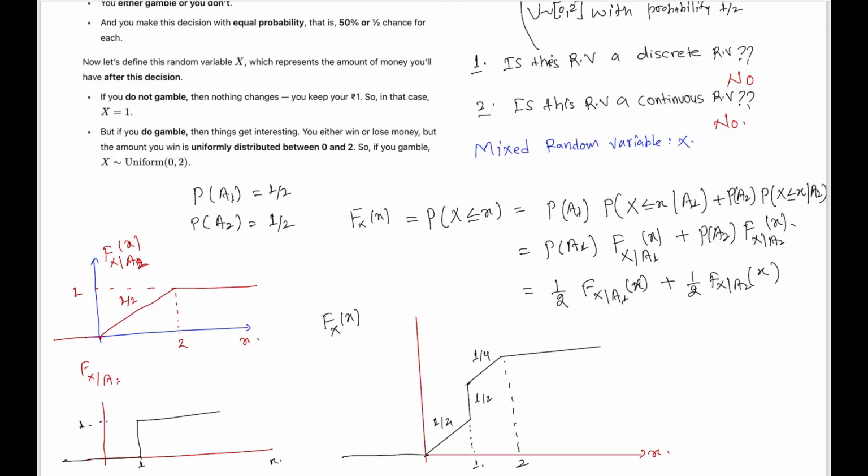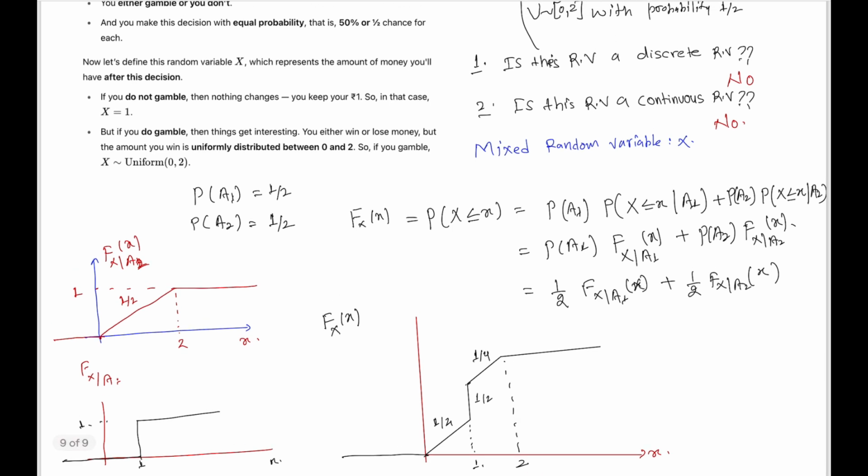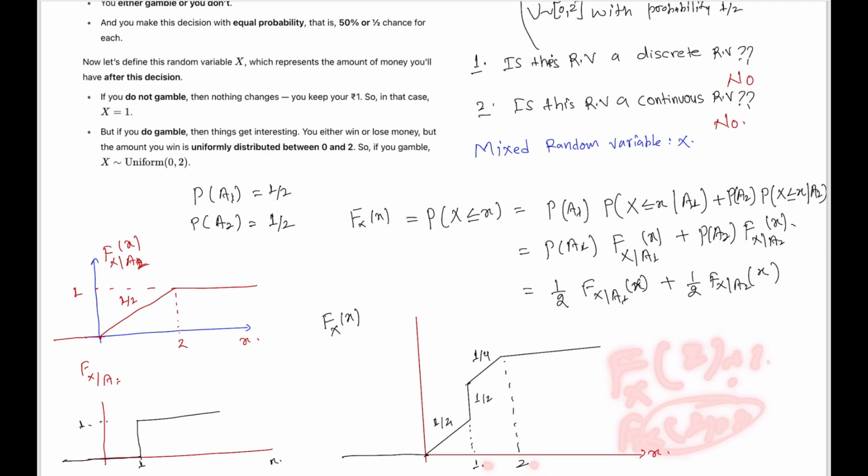So anyone, if you are asked what will be the cumulative distribution function at x equals 2, what will be your answer? Or at x equals 1, let me know in the comment section. The question is, what is the cumulative distribution function value at x equals 1?